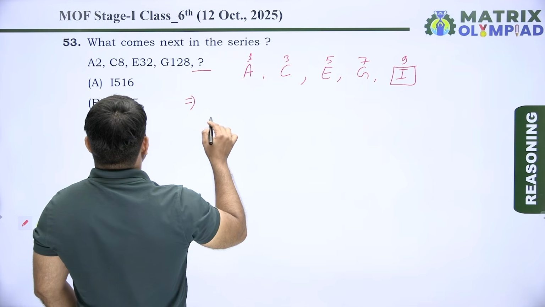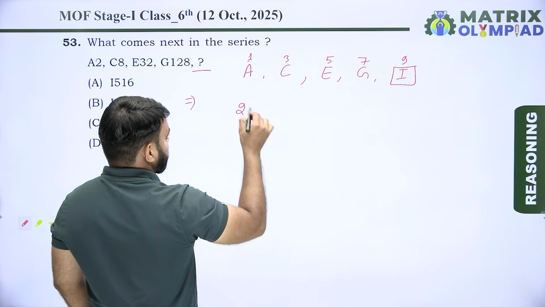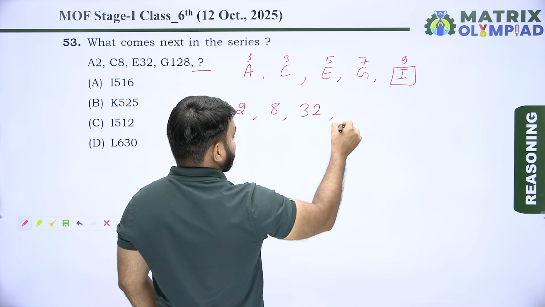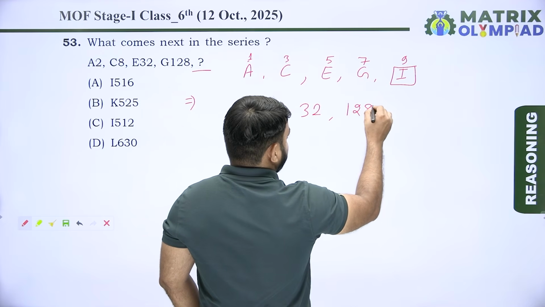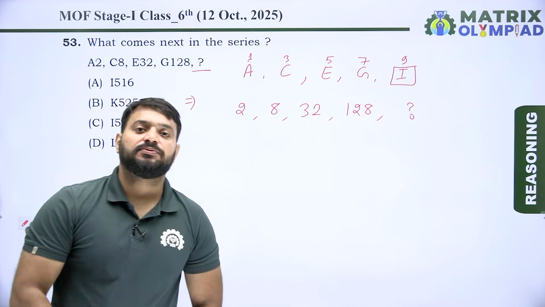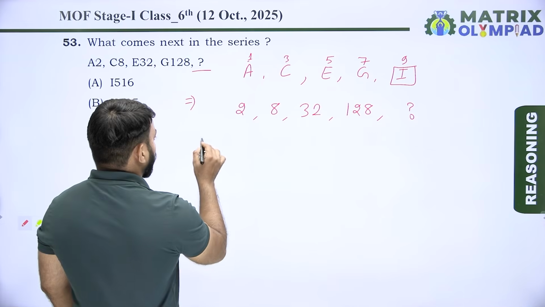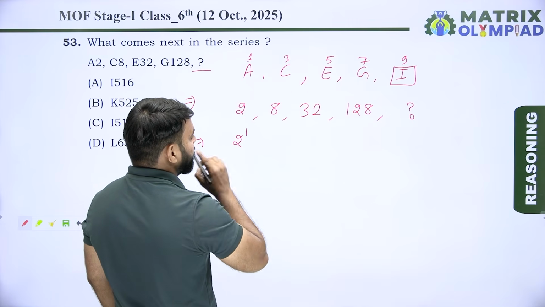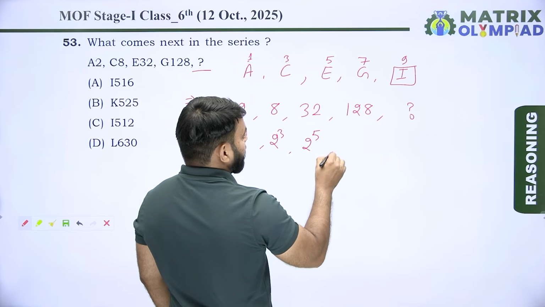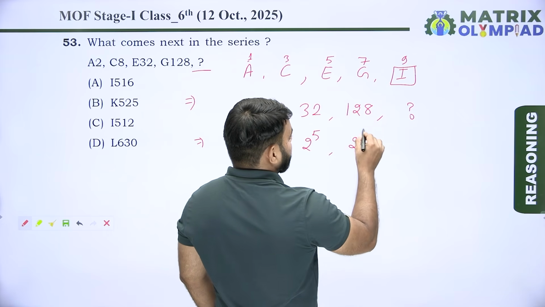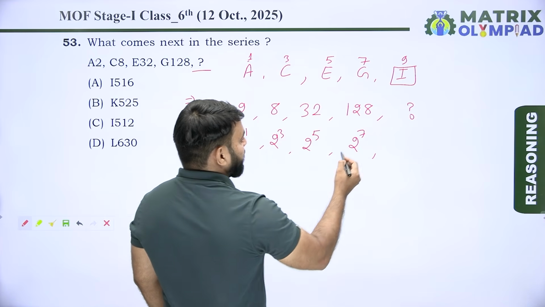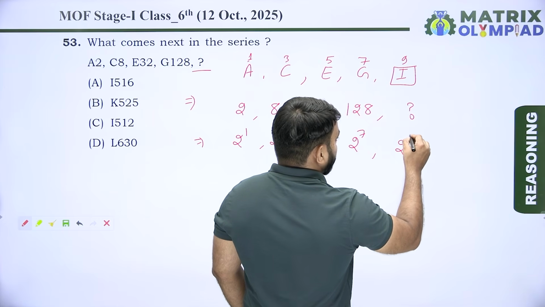Now take all the numbers. The numbers of the series are 2, after 2 next is 8, after 8 next is 32, after 32 next is 128, after 128 next is missing. First find the pattern of the given number series. 2 means 2 power 1, 8 means 2 power 3, 32 means 2 power 5, 128 means 2 power 7, so the pattern is 2 power 1, power 3, power 5, power 7, and 2 power 9.